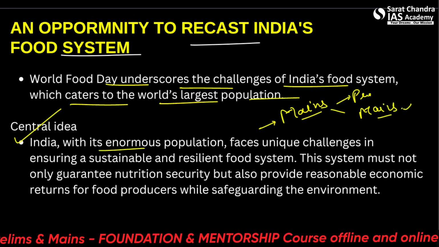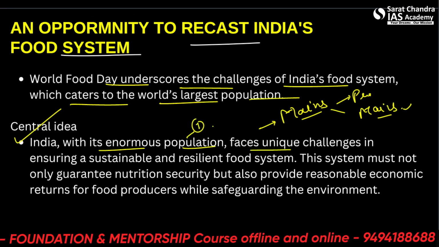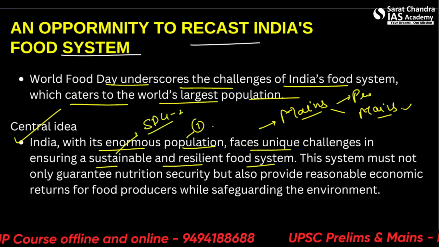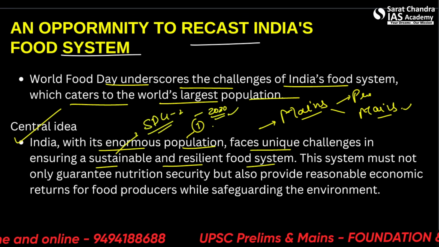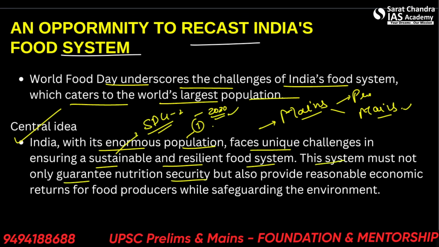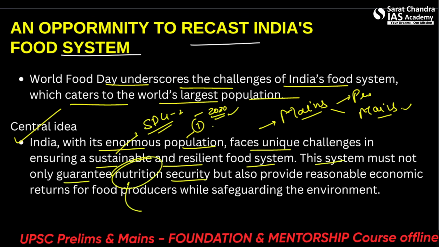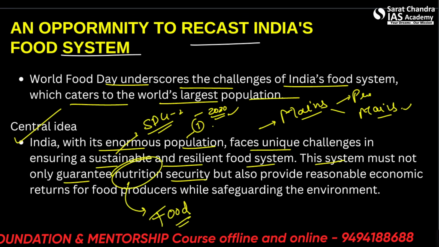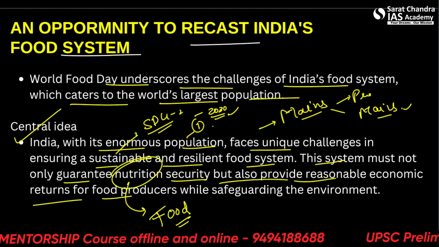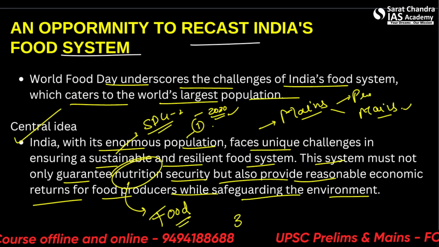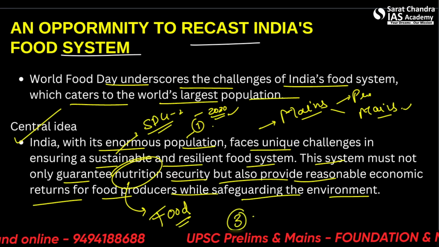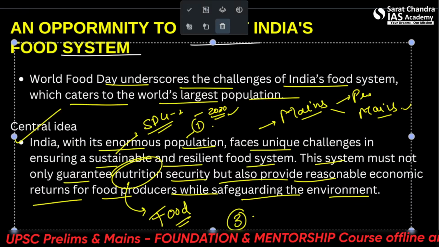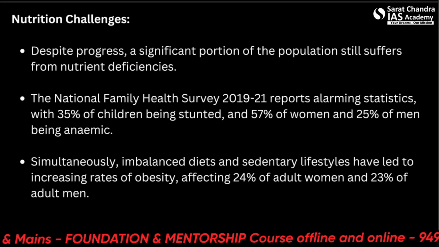So India, with its enormous population, it is the first in the world, faces unique challenges in ensuring a sustainable and resilient food system. Sustainable, I already told you, SDG 2 and zero hunger by 2030. The system must not only guarantee nutritional security. This is not only talking about food security, but about nutritional security. There's a difference between food and nutrition. You please see that. But also provide reasonable economic returns for food producers while safeguarding the environment. So these are 3 priorities. Okay, you can focus on these 3 things at once. That we must save farmers, we must have food security, as well as we must save the environment. Okay, so this can serve as a basic mind map, a central idea.